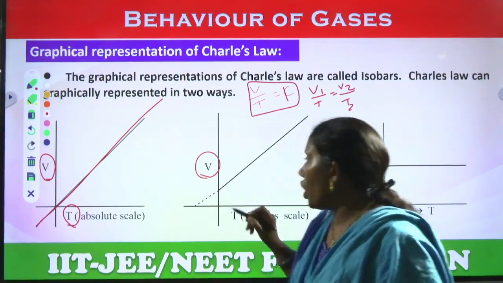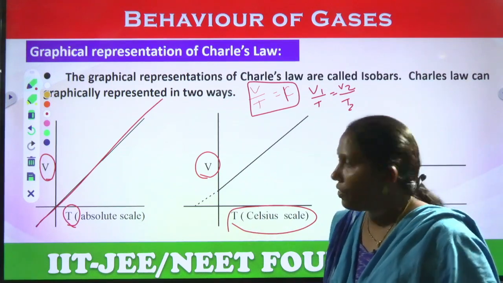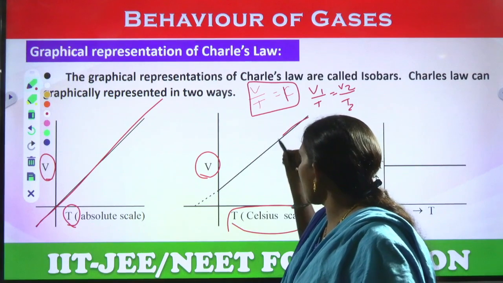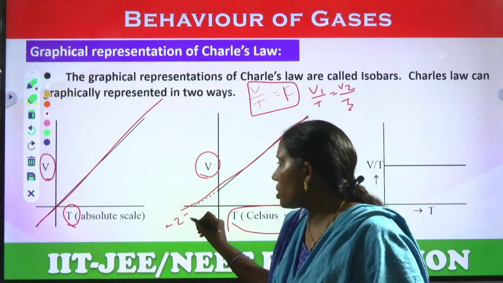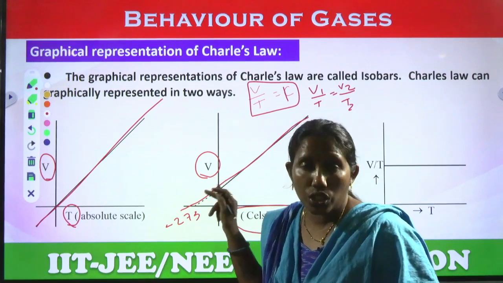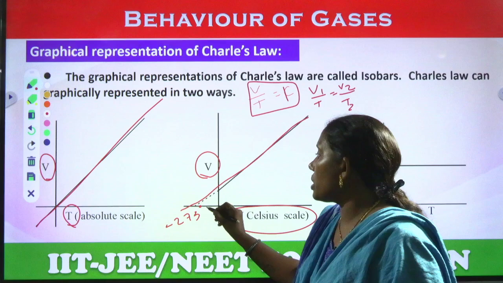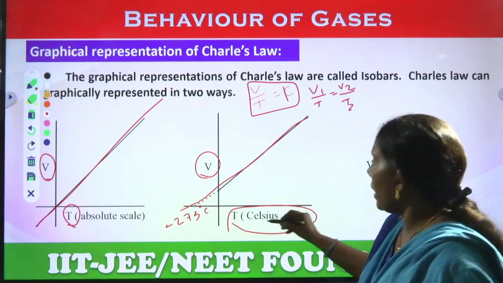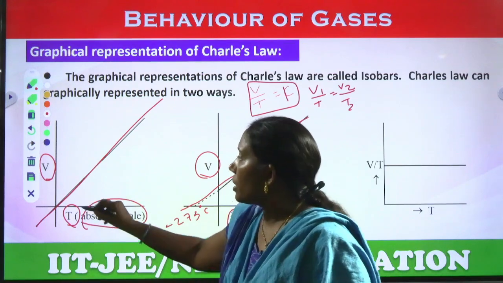If you take volume on the Celsius scale, means degrees Celsius scale, we can observe this straight line not passing through origin, and it is going to minus 273, absolute zero temperature, that is 0 Kelvin temperature, minus 273 degrees Celsius. At Celsius scale, graph is this. At absolute scale, graph is this.